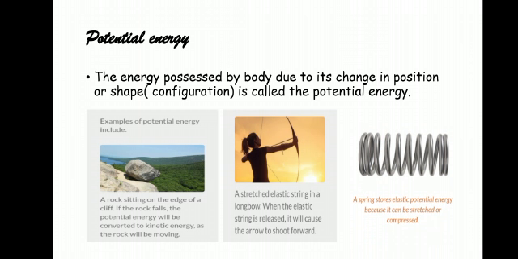Then the examples for the potential energy due to shape are a stretched bow, a compressed spring, a compressed balloon, or maybe a stretched rubber band. These are the examples for the potential energy due to change in shape or configuration. So hope you understood what is potential energy.